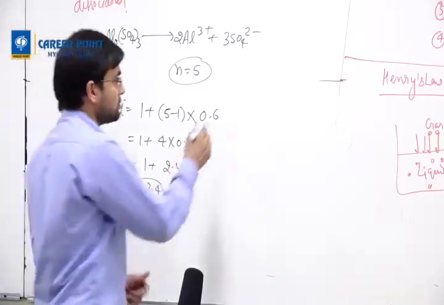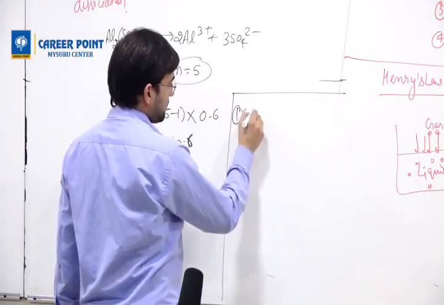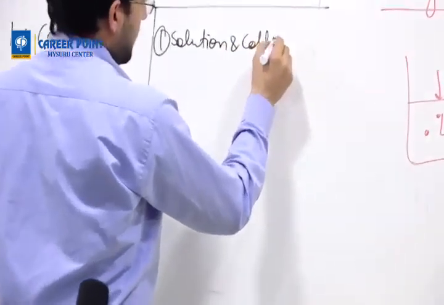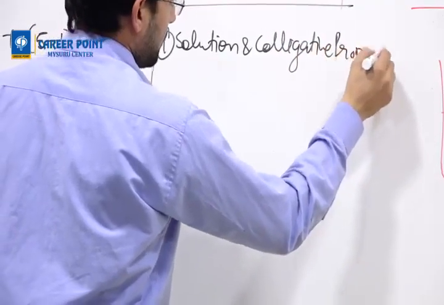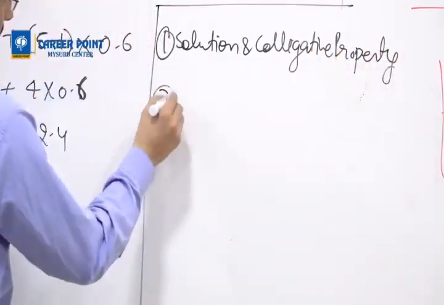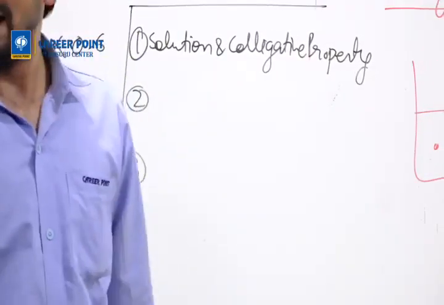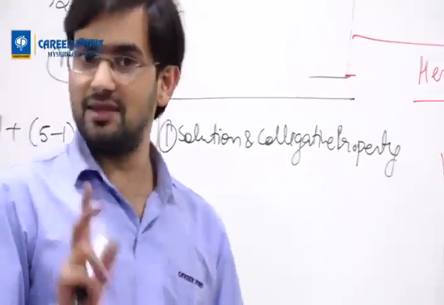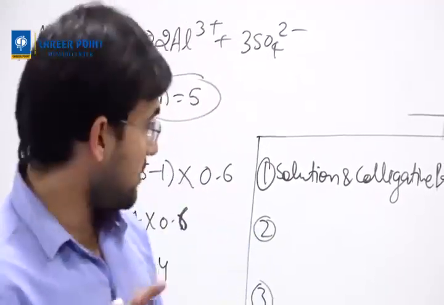Okay, so 2 chapters are your homework, 3 chapters are your homework. First one is solution and colligative properties. Now all of you are having the NCERT book, right? Your job is to read NCERT or any other chemistry book, whichever chapter I'm writing.